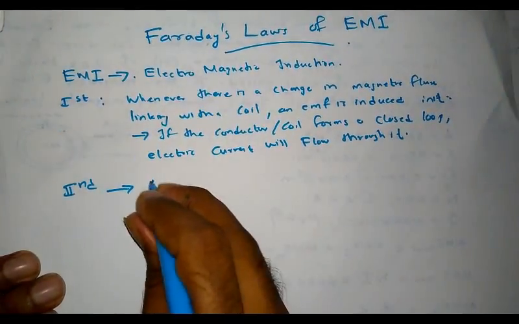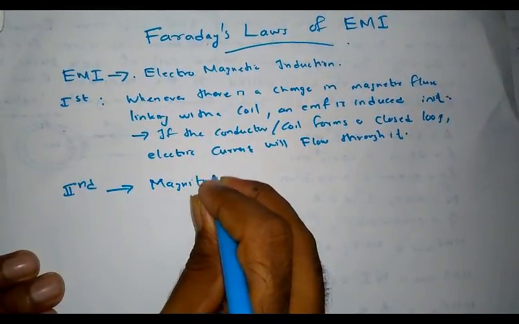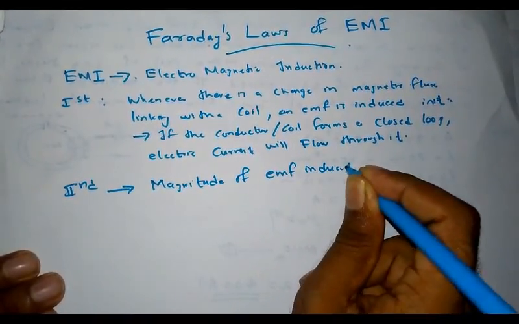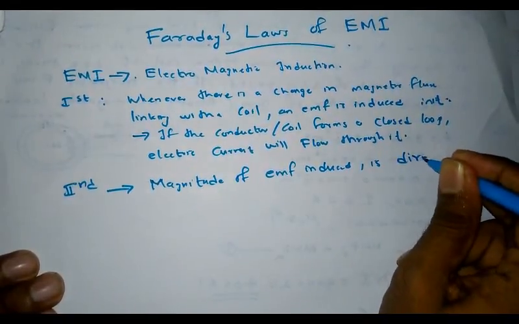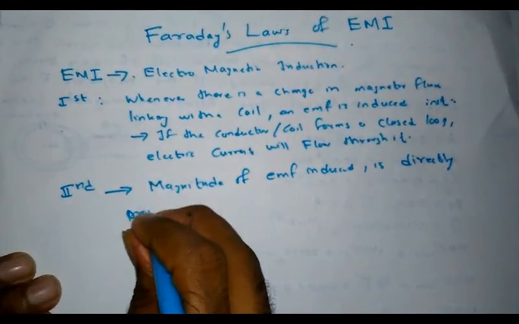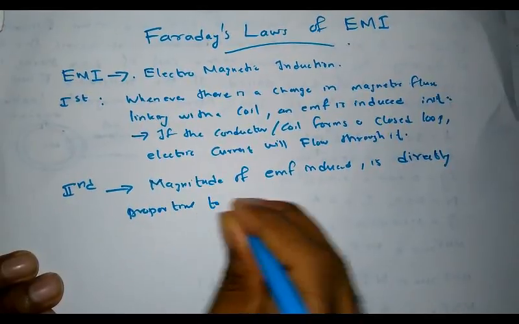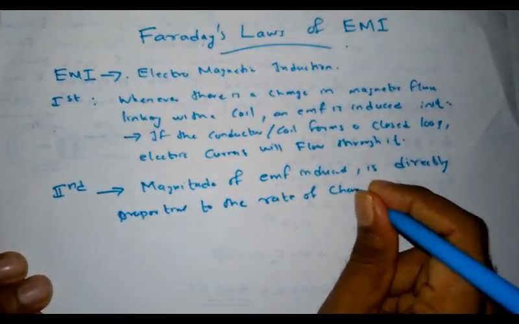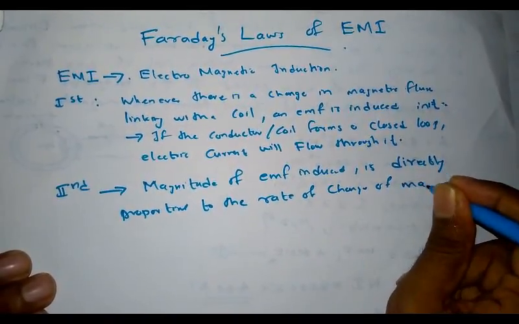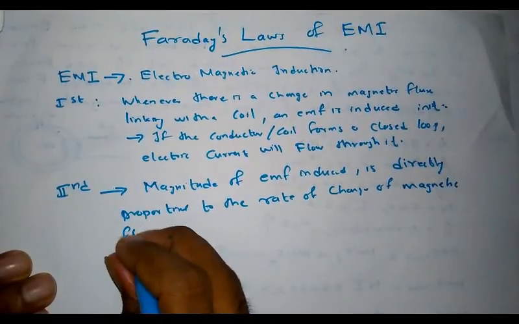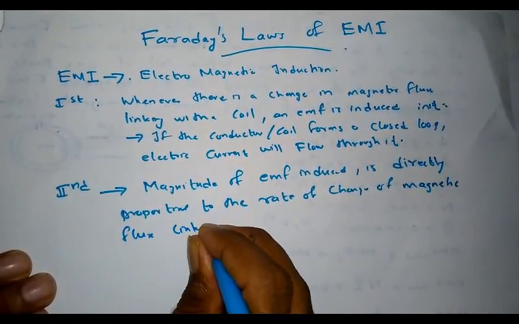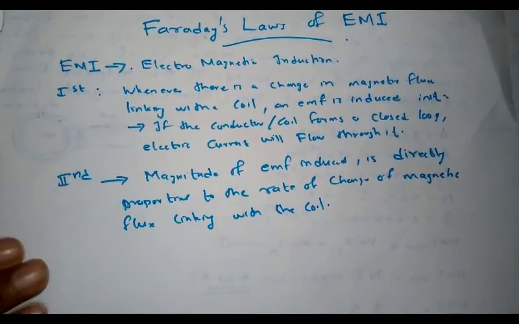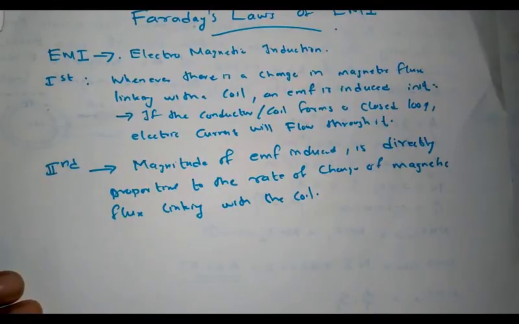This law states that the magnitude of EMF induced is directly proportional to the rate of change of magnetic flux linking with the coil. This is Faraday's second law of electromagnetic induction.